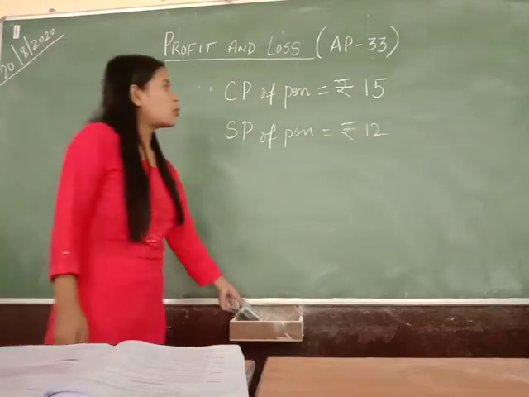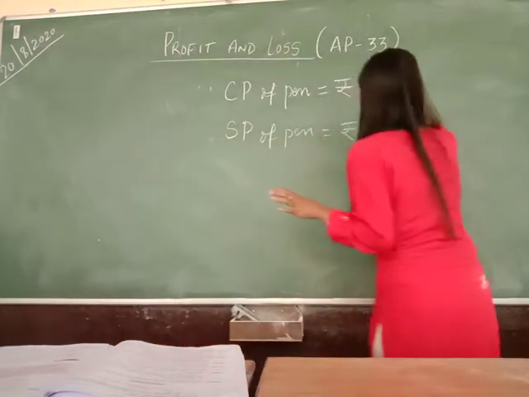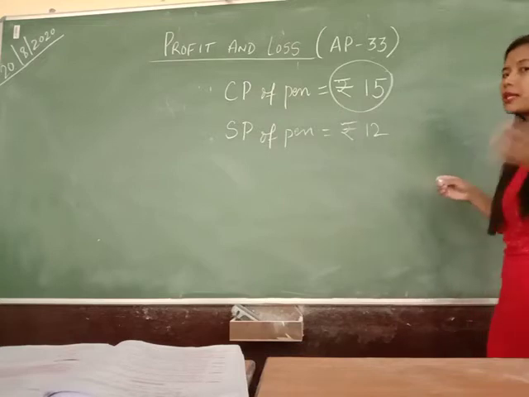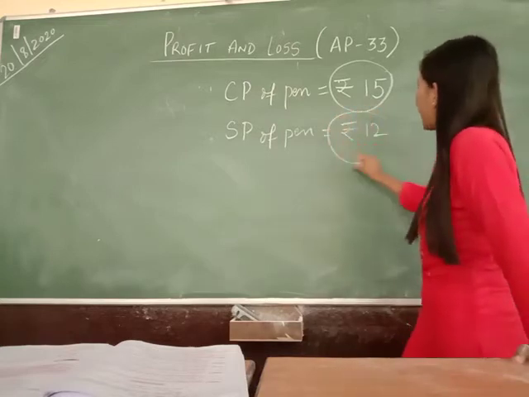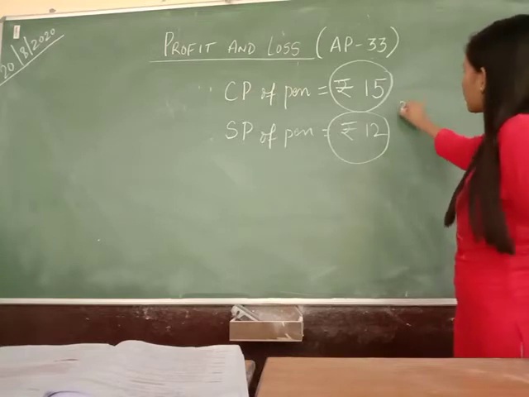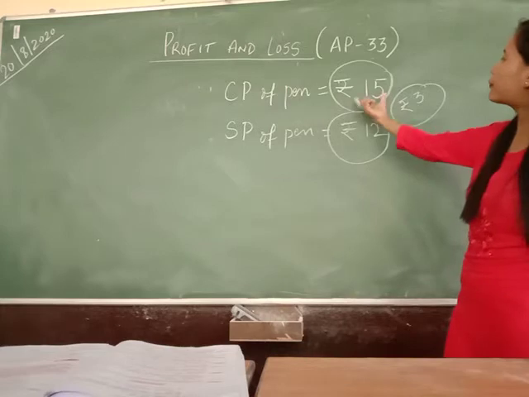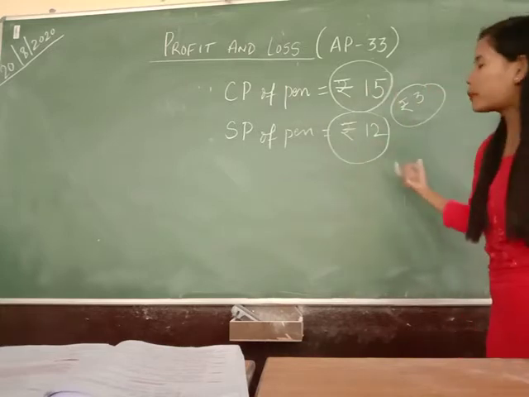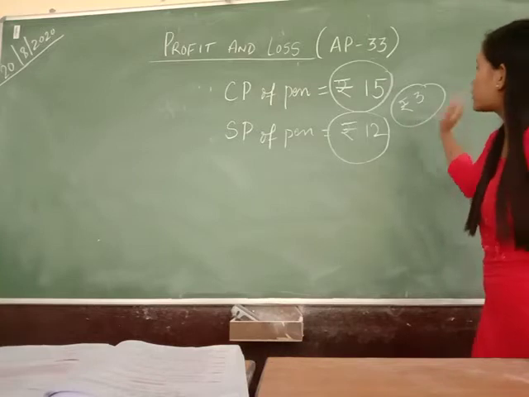In this case, you have spent rupees 15. This is gone from your pocket. But after selling you get only 12 back. Still you are at a loss of rupees 3. You had spent 15 rupees, but after selling the pen you are getting only 12 rupees back. So there is a loss of rupees 3.